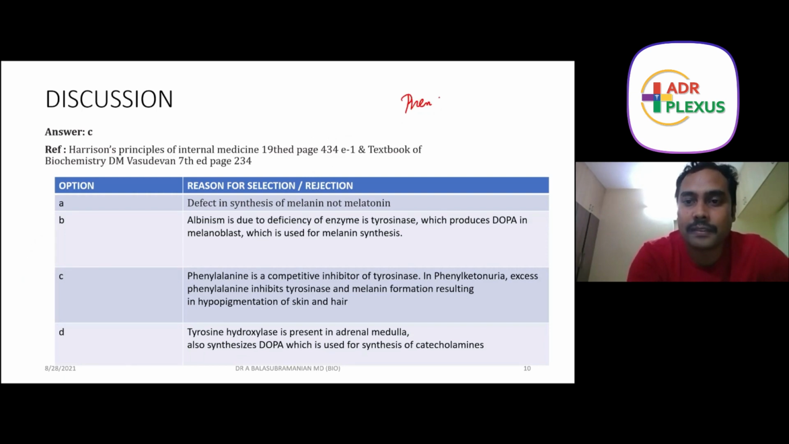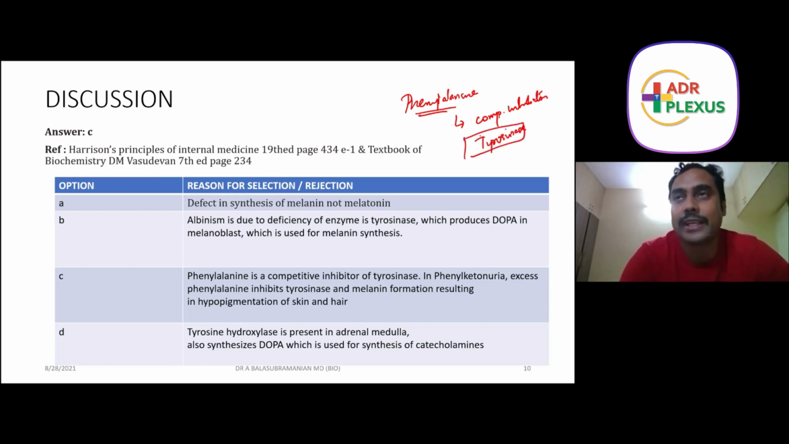phenylalanine, which is an increased component in phenylketonuria, is a competitive inhibitor of tyrosinase enzyme. Competitive, na? Both are structurally similar. Okay, they're going to inhibit each other. So in phenylketonuria, the phenylalanine concentration will be increased. This phenylalanine is going to increase the inhibition on tyrosinase.